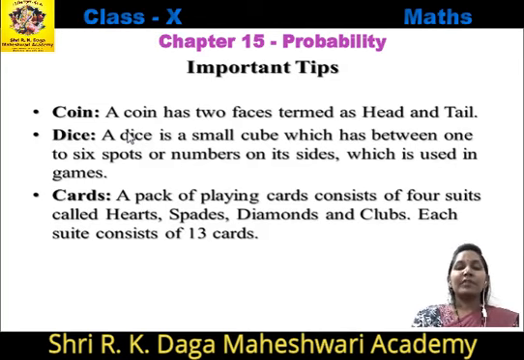And the third type of event can be cards. A pack of playing cards. You all know that in a pack of playing cards there are 4 types of cards: hearts, spades, diamonds and clubs. And in each type you have 13 cards, from ace, king, queen, jack to 10, 9, down to 2.